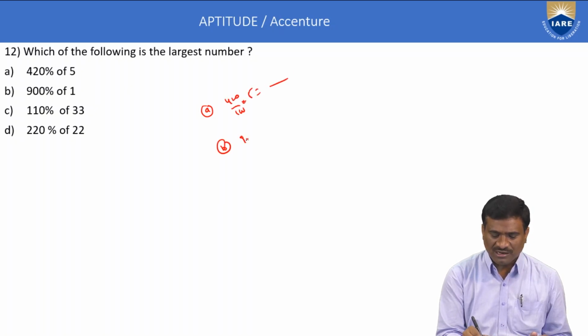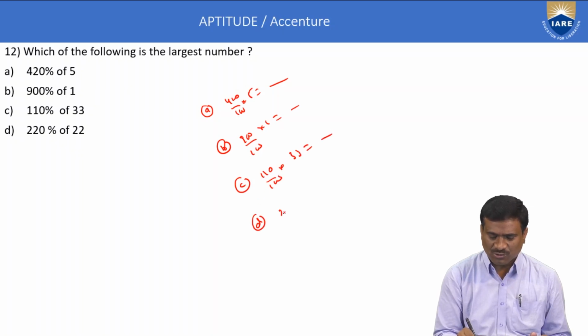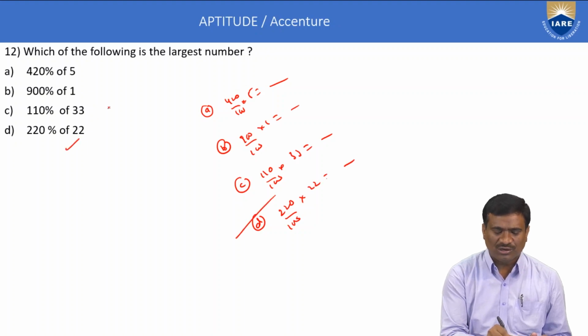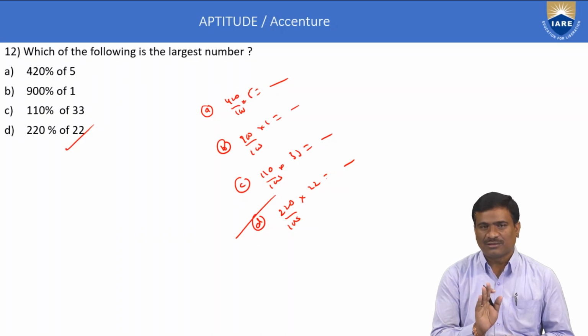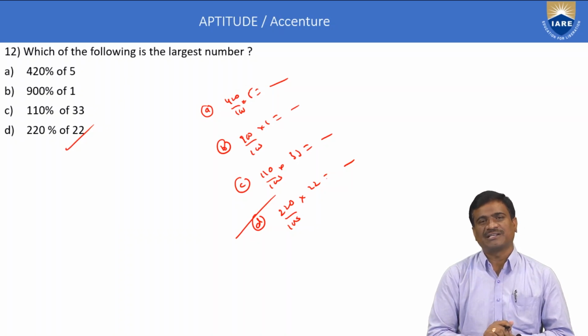Next, option B, 900 by 100 into 1. Option C, 110 by 100 into 33. Option D, 220 by 100 into 22. Option D only correct. Basic calculation only. That is applicable only to the percentage concept.